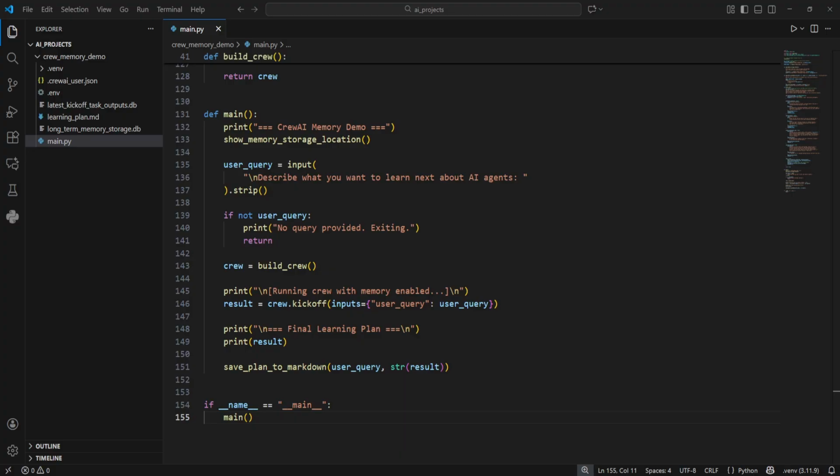Now the preference researcher already has a history of your previous goals in long-term memory. It can build on that instead of starting from zero. The learning planner will see both your original goals and this new focus, plus your user profile knowledge. And it should generate a plan that acknowledges what you have already done and what you want next. Each run will also append a new learning plan to learningplan.md if you decide to extend the script, or you can choose to version that file as part of your own workflow.